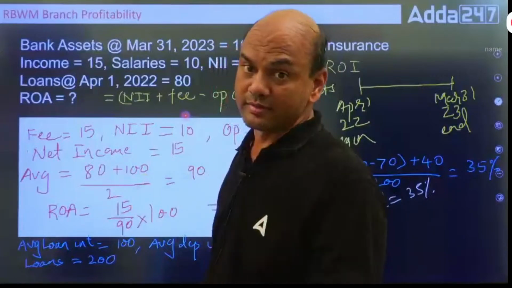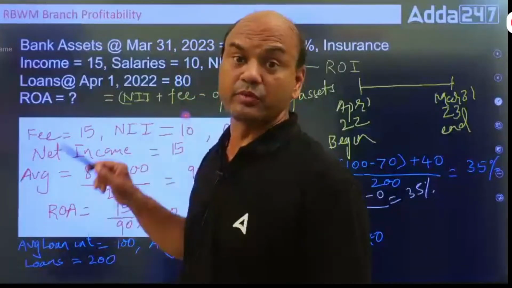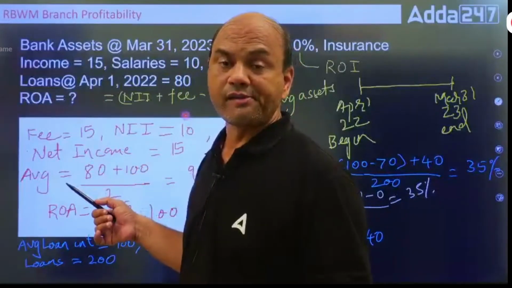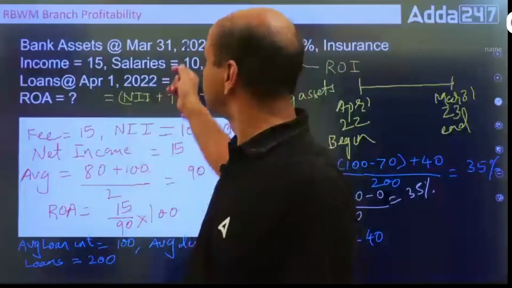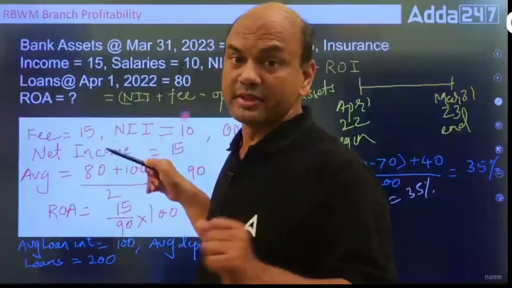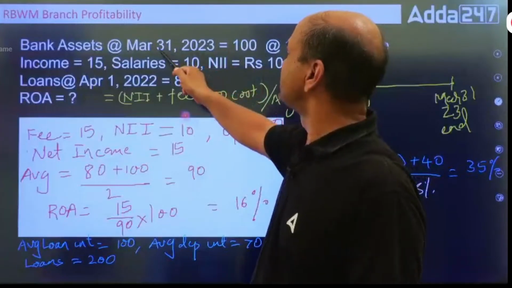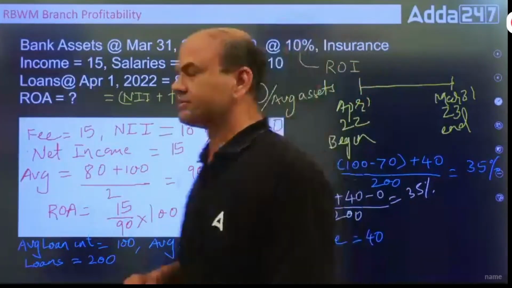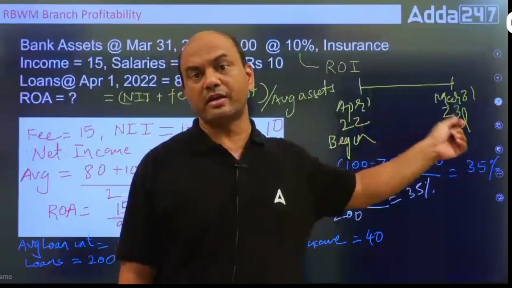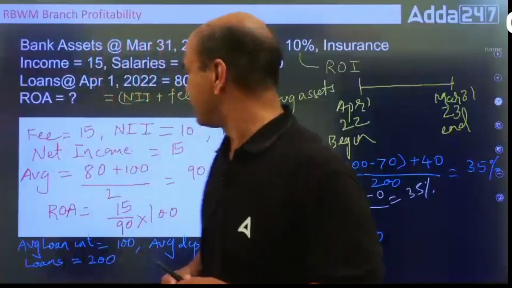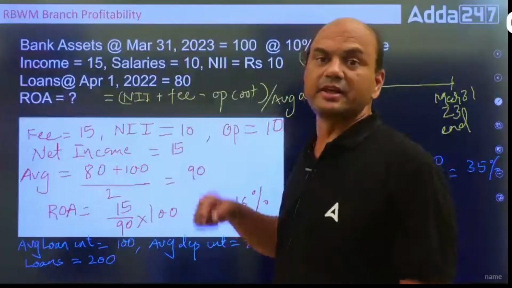But what is ROA then? ROA is net income upon average total assets. But what is average total assets? Just now I gave you beginning plus end upon 2. Beginning is given, April 1, 80. End, March 31, 100. So 80 plus 100 upon 2, 90. So average total assets is 90.